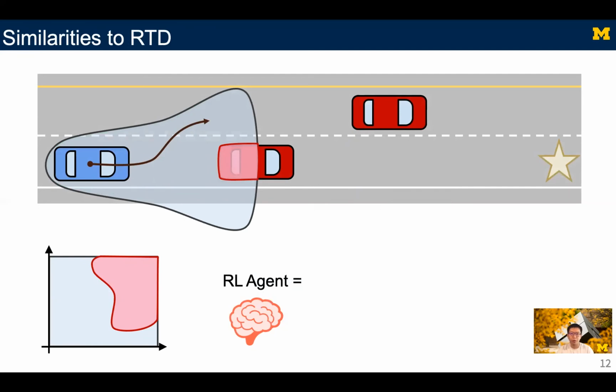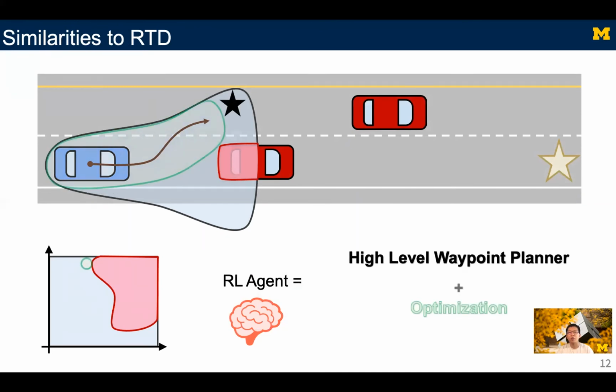In our previous work, RTD, we used a very similar method to ensure safety. However, instead of using an RL agent, we used a custom-tuned global planner to propose waypoints, and used nonlinear, non-convex optimization to select the best safe reference parameters. Compared to that method, our RL agent has a more holistic view of planning and avoids issues that occur due to the two-step hierarchy.